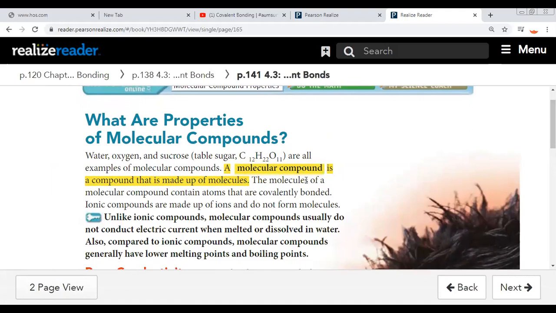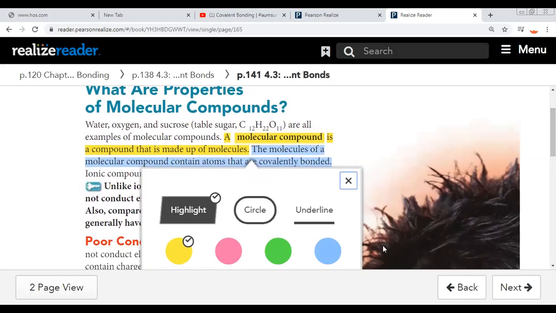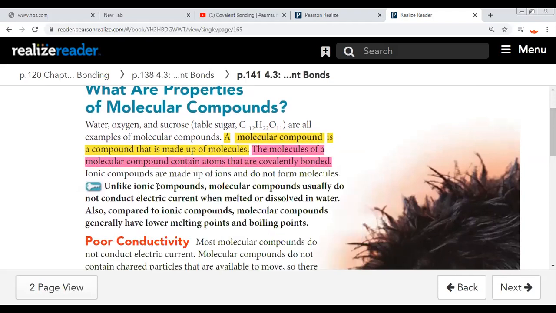The molecule of a molecular compound contains atoms that are covalently bonded. Unlike ionic compounds, a molecular compound usually does not conduct electric current. Covalent or molecular compounds do not conduct electric current when melted or dissolved in water.